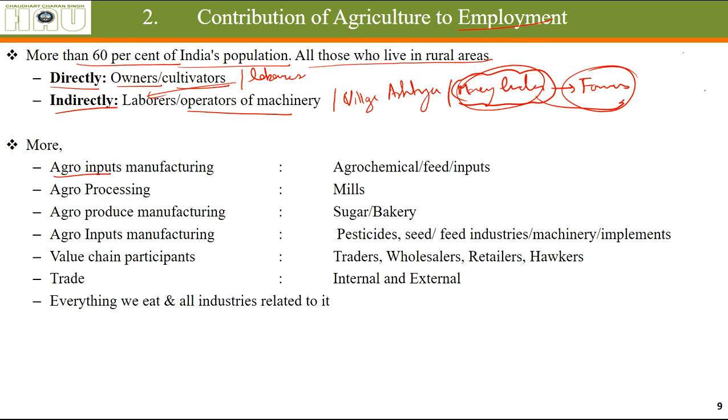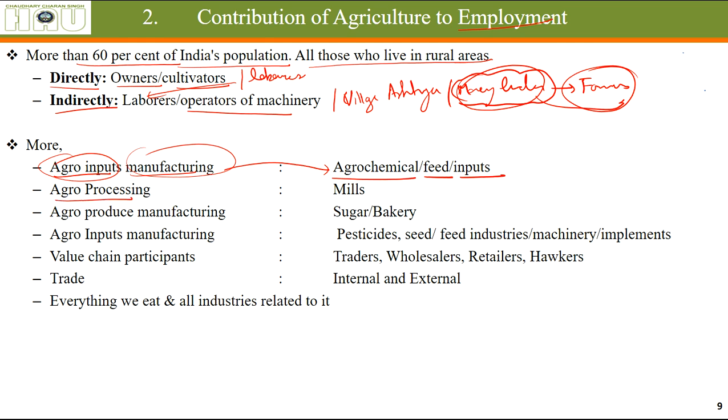Also the agro input manufacturing sector, which includes agrochemicals, weedicides, pesticides, different types of feeds for different types of livestock, and inputs for different types of crops. You just list it out, and there are thousands of products that are being produced by the agro input manufacturing sector, that is surviving because of agriculture. Okay, so this is essentially the contribution of agriculture to employment. The employment in this manufacturing sector is because of the agriculture that people are doing.